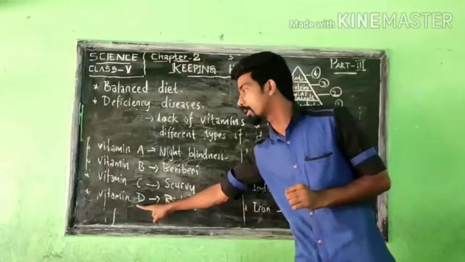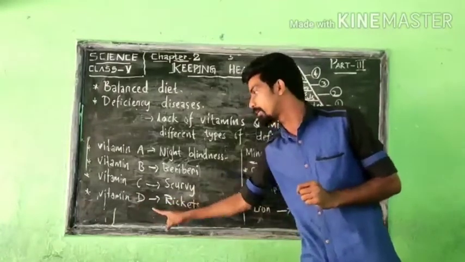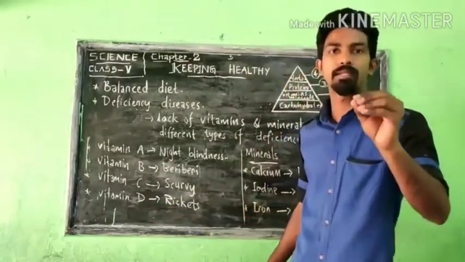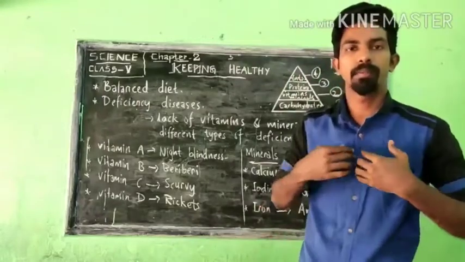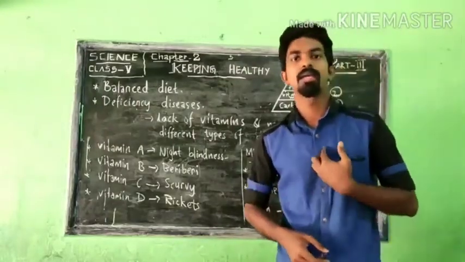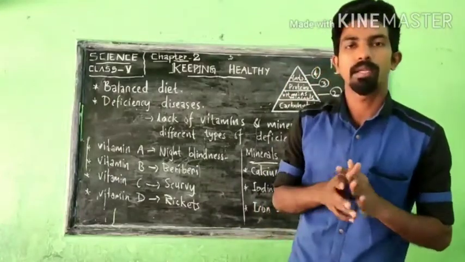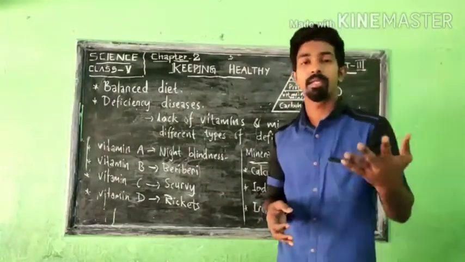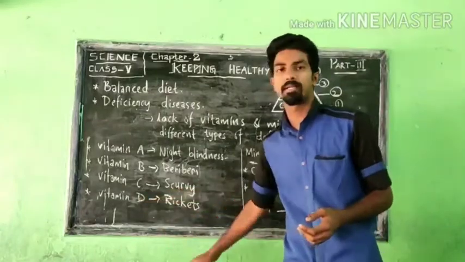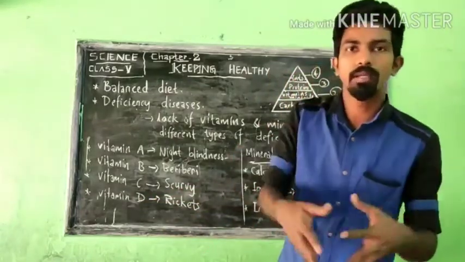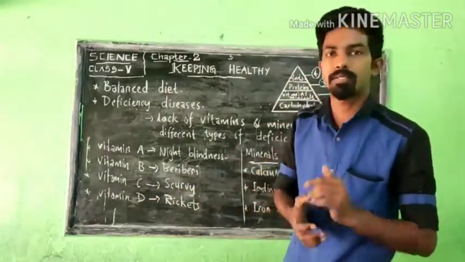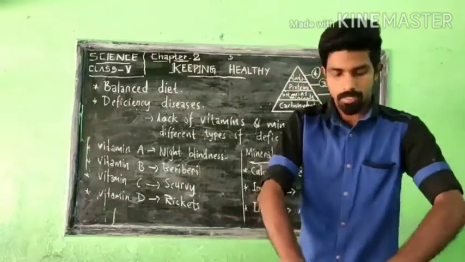If our body does not have enough vitamin D, rickets will come. It shows symptoms like that. You may have a small projection in the middle of your chest. I'll put a photo. Also, lack of vitamin D results in bowed legs. Our legs become crooked.